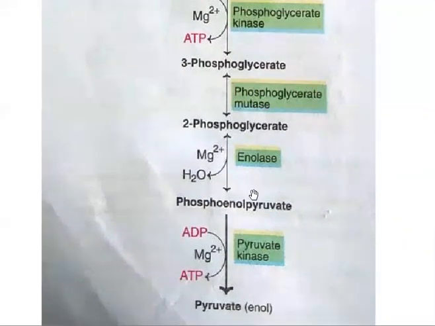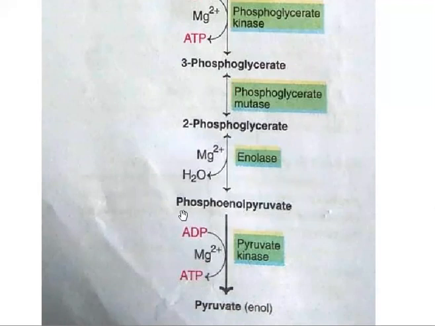Next, coming to the next reaction where 2-phosphoglycerate gets converted into phosphoenolpyruvate. This reaction is called a dehydration reaction. Why? Because water gets released, and this reaction is catalyzed by enolase. Why? Because an enol group is added to the final compound.